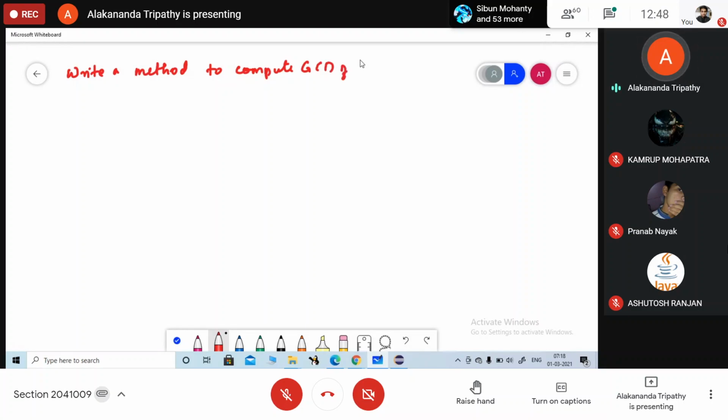GCD of two numbers. So can anyone tell me what is the definition of GCD? What is GCD? Ma'am, it is the largest common divisor of two numbers. Okay. Greatest common divisor. Now let's say I have 30 and 18. What is the GCD of 30 and 18? 6. Very good, 6. So I will tell you one of the simplest rules, the Euclidean theorem, in order to compute the GCD of two numbers.